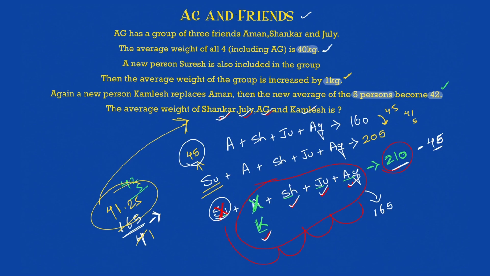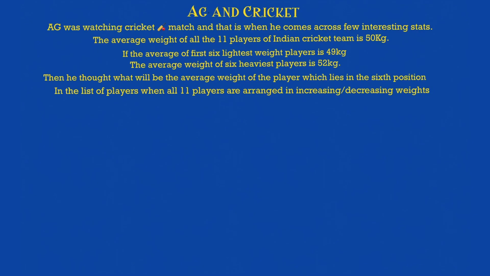So all that I did was just apply the simple concept. I started with what I knew, I went on to make one more equation, then I just replaced one thing with the other, and I eventually reached that the sum of these 4 is this, so eventually their average will be this. So write one thing at a time which is given to you, apply the logic, apply the shortcuts that we know, and eventually you will reach your answer. So let's see a few more problems related to weight.